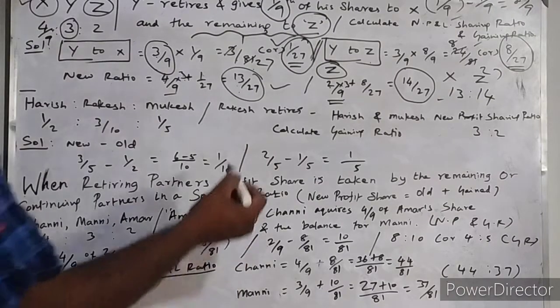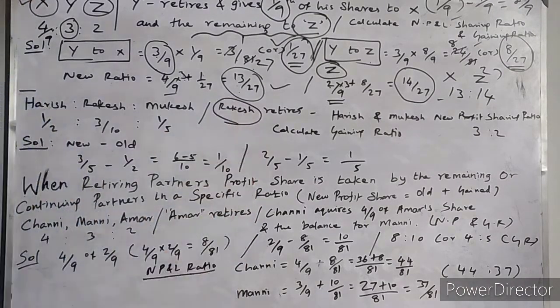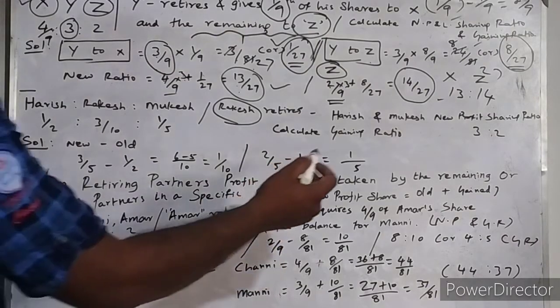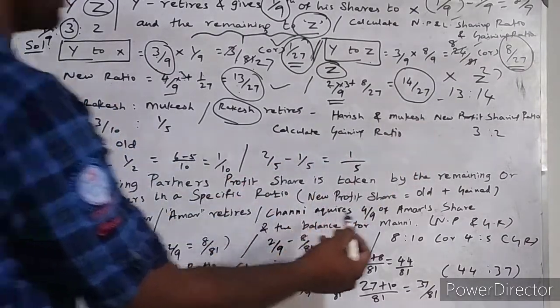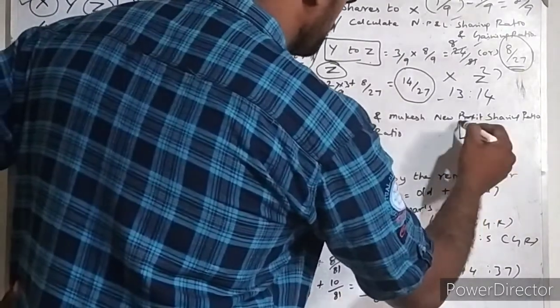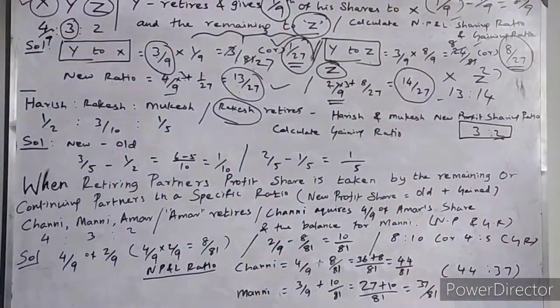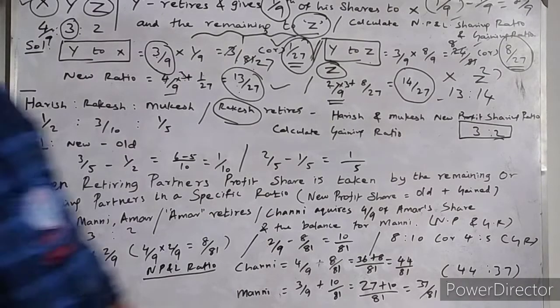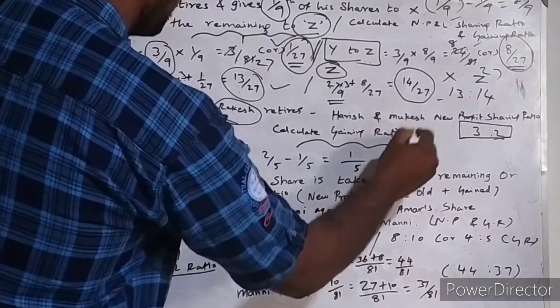In this situation, Rakesh retires. Who is the retiring partner? Rakesh is the retiring partner. Then Haris and Mukesh, new profit and loss sharing ratio, they have given very clearly. New profit and loss sharing ratios for Haris and Mukesh are 3 is to 2. Calculate gaining ratio. They are asking us to calculate only gaining ratio.